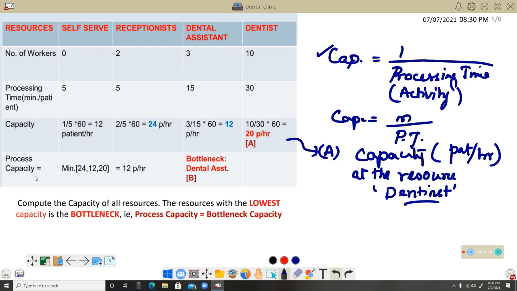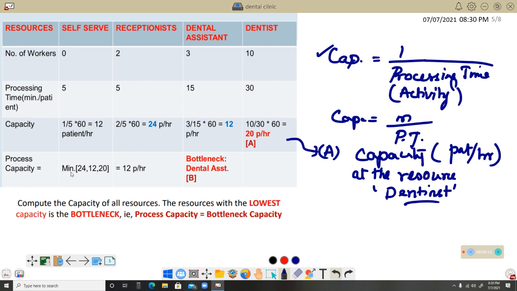Whenever we speak of process capacity, it is the minimum of these particular capacities. We don't consider this one just because there are no workers over there. So we take 24, 12 and 20.